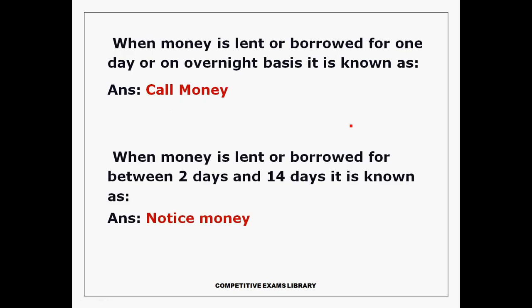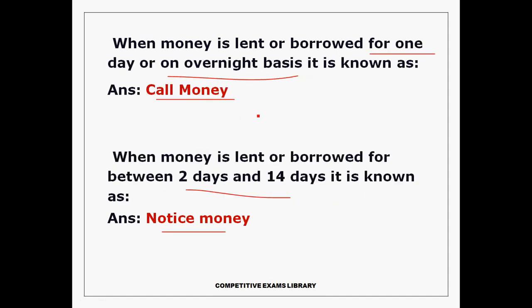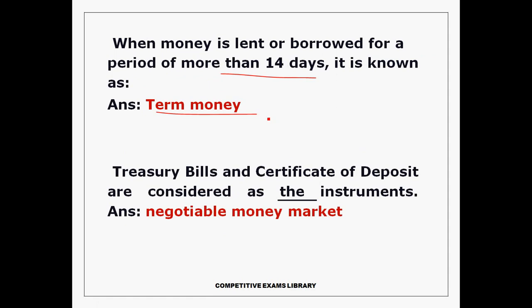Next, when money is lent or borrowed for 1 day or overnight, this is known as call money. For 2 to 14 days, it is known as notice money. And more than 14 days, it is known as term money. So 1 day or overnight is call money, 2 days to 14 days is notice money, and more than 14 days is term money.